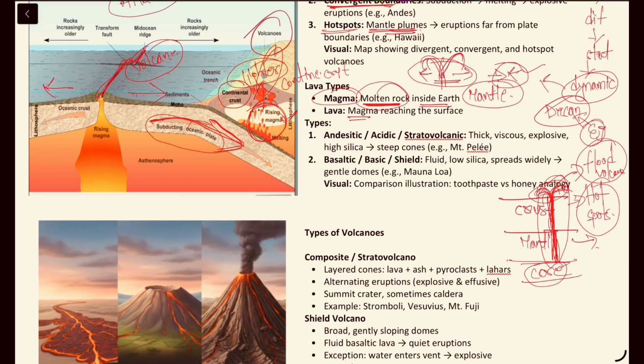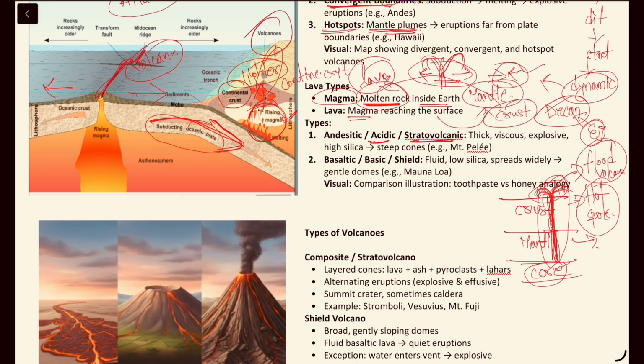When this magma comes out of the earth's crust, we call it lava. There are two types of lava. One is the acidic lava, or the stratovolcanic lava. What happens in this? The acidic lava or the stratovolcanic lava is actually formed when there is a